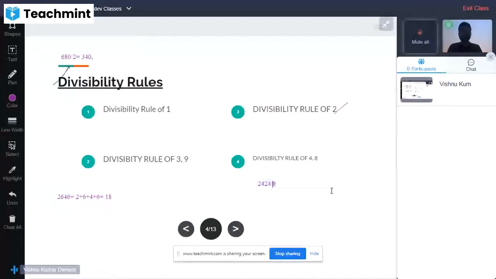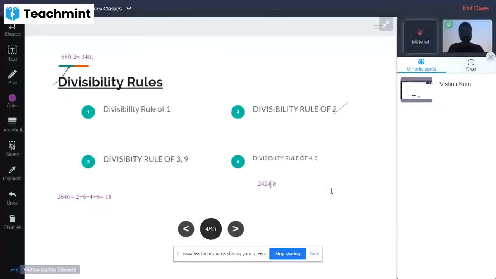If they are divisible, then the whole number will also be divisible. I am taking a smaller number here because this is the first class and you should not be bored. So if those 3 digits are divisible by 8, the whole number will also be divisible by 8. This satisfies the divisibility rule of 8.